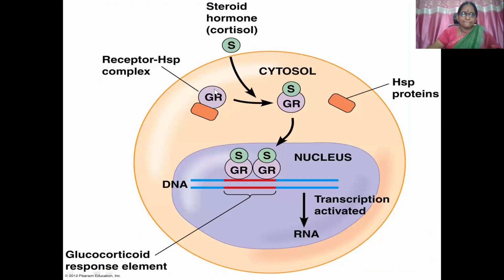Same thing. The receptor HSP is liberated. Steroid combines with receptor, dimerization within the nucleus, and co-activators or co-repressors will be stimulated. Transcription modulation will be there, and protein synthesis.